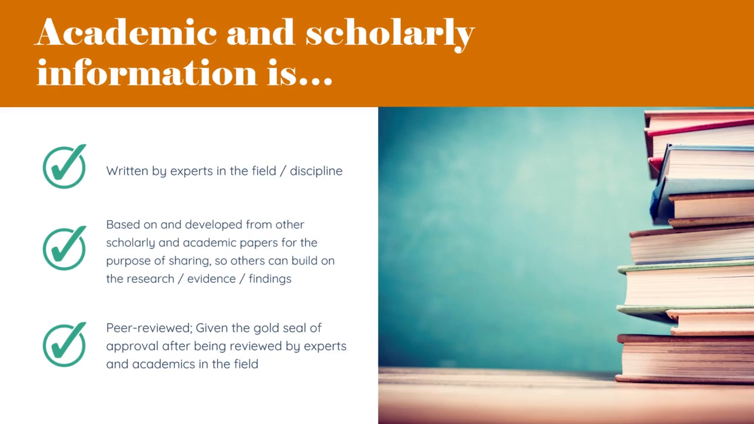Academic information is based on and developed from other scholarly and academic papers, and this will be especially reflected in your literature review, which we will cover in depth in another video. This process builds up a scholarly conversation, and scholars will build on each other's research and findings. Scholarly or academic information is usually peer-reviewed, which means that it is read and critiqued by experts and academics in the field before being published, whether through traditional publication or open access.